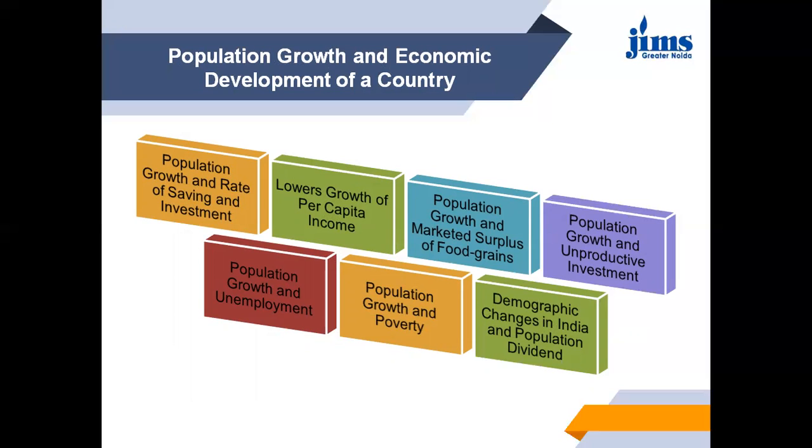First, population growth and the rate of saving and investment. Economic growth requires increasing supplies of capital goods. A higher rate of economic growth can be achieved by accelerating the rate of capital formation.